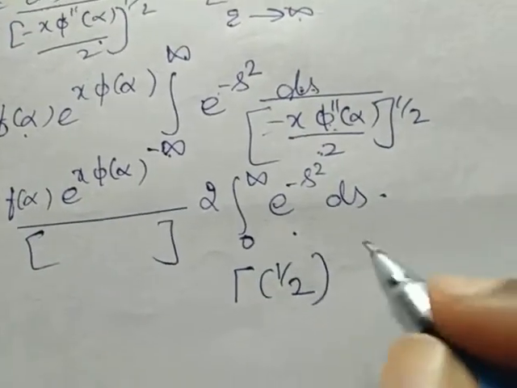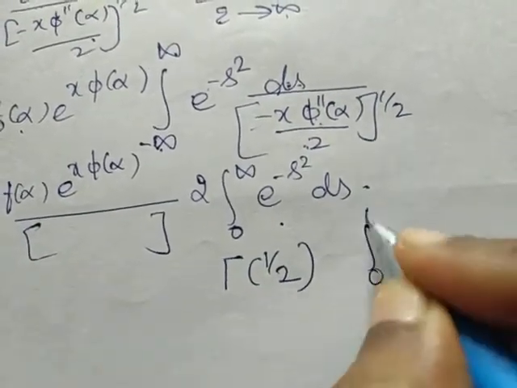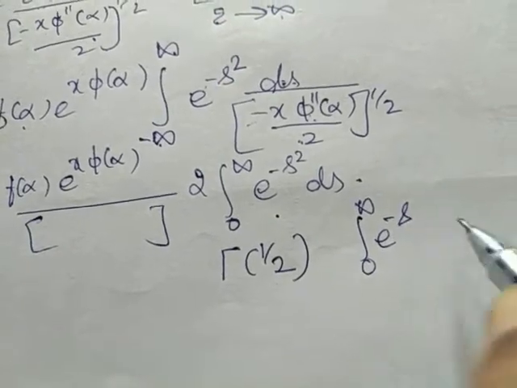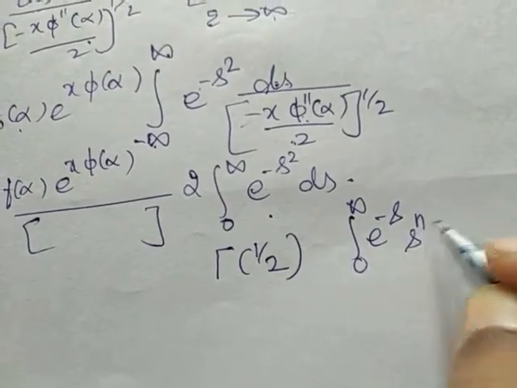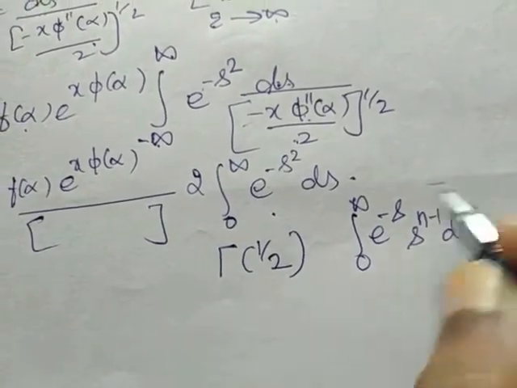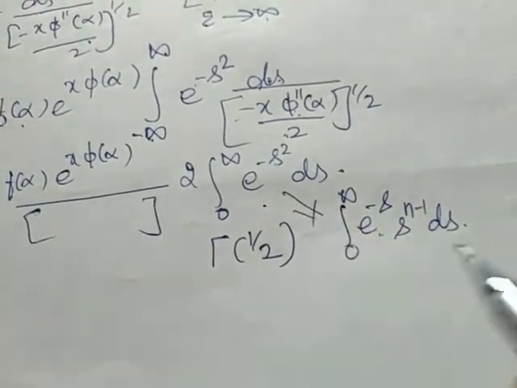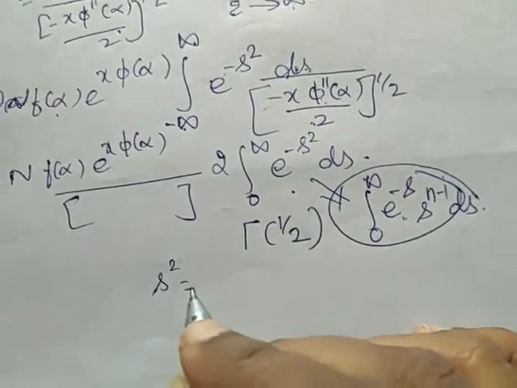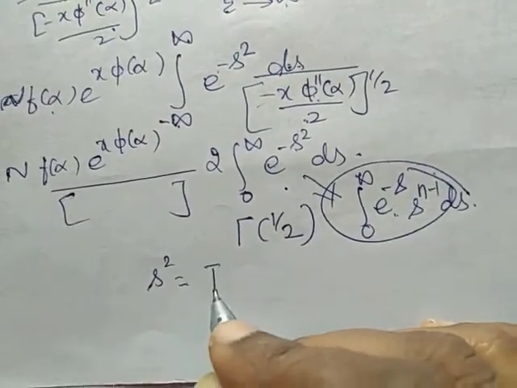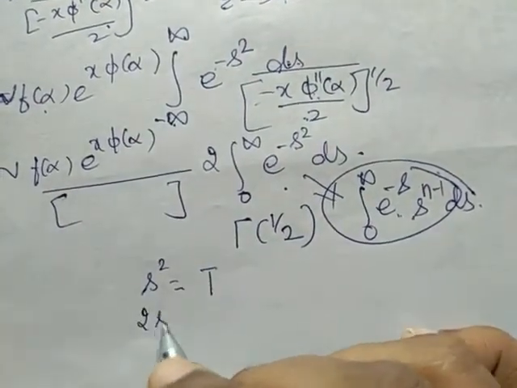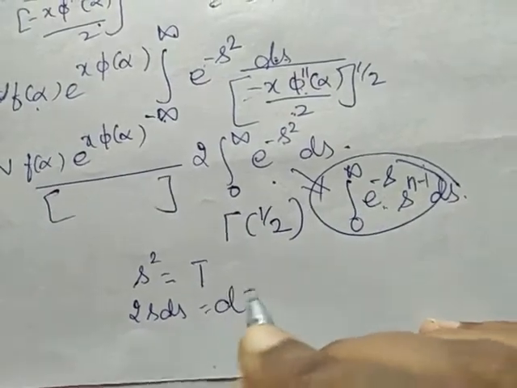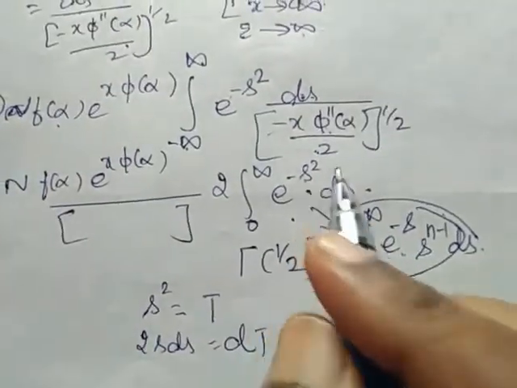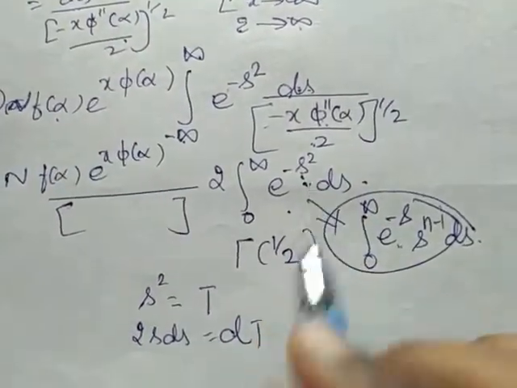Our standard form is integration of 0 to infinity e power minus s power n minus 1 ds. So to get this form, we have to substitute s square equal to some other variable t. So 2s ds is dt. So using substitution method here, we will get it as minus half.